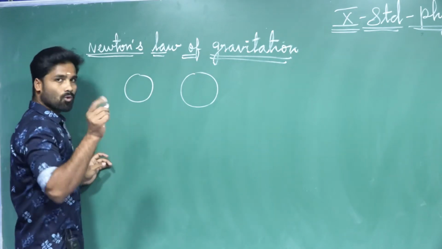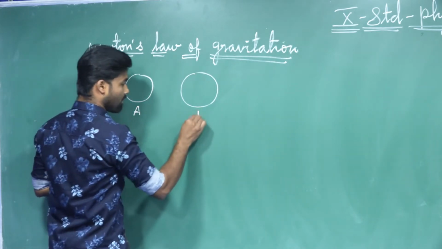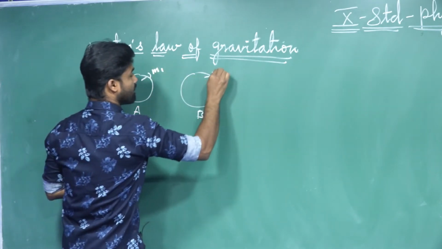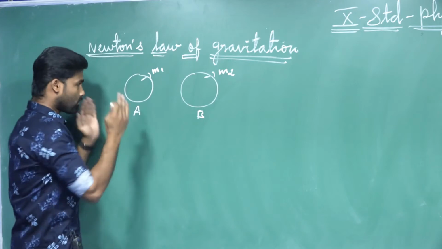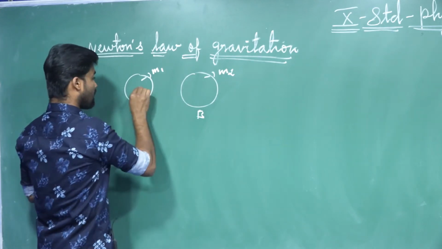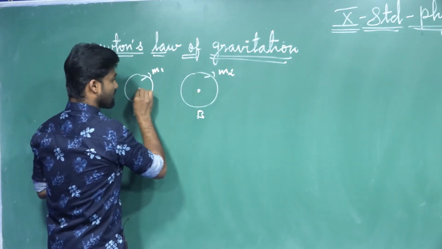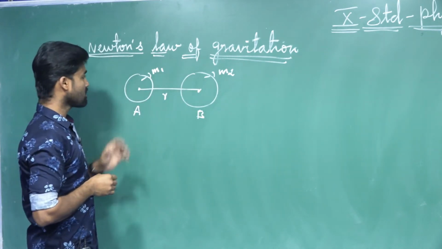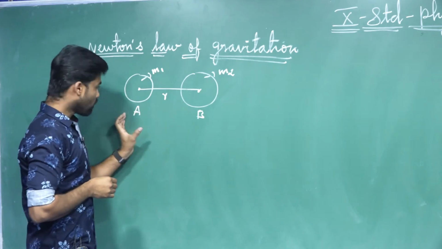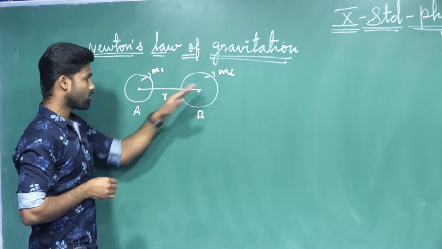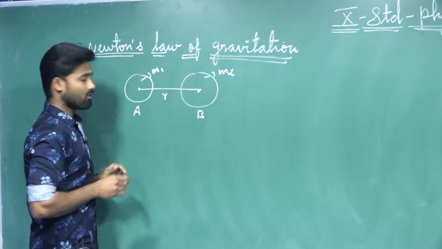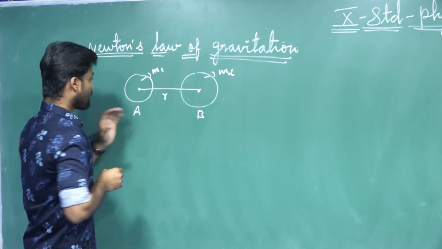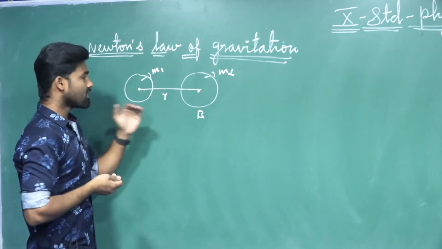So let us consider two objects A and B of masses m1 and m2. The two objects are separated by the distance r. So we are going to consider two objects A and B of masses m1 and m2 separated by the distance r. This point is to be the center of the object. Now, according to this definition, what is the definition saying?